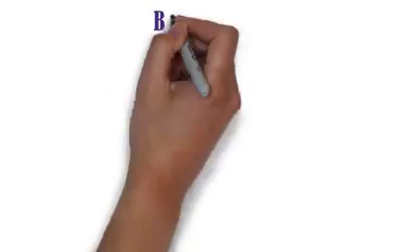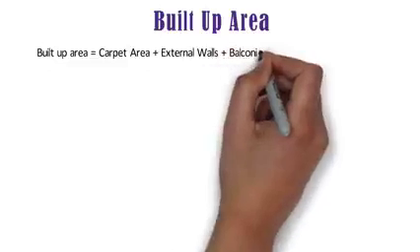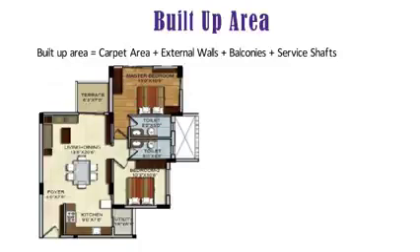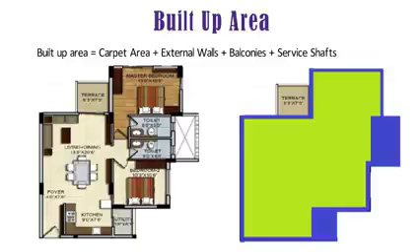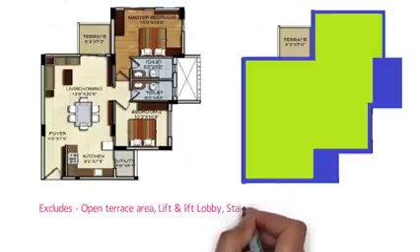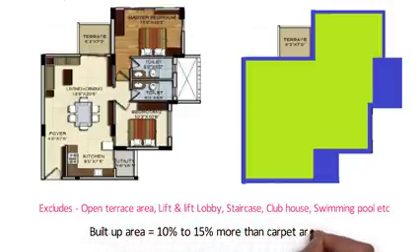Now let us discuss about built up area. Built up area includes the carpet area, external walls, balconies and service shafts. Here I am showing the plan of 2 BHK flat which you can compare, and you can refer this plan in which green color shows the carpet area and blue color is added for external walls, balcony and service shaft. It all comprises of built up area. Built up area excludes open terrace area, lift and lift lobby, staircase, clubhouse, swimming pool. Roughly, built up area is approximately 10 to 15% more than carpet area.